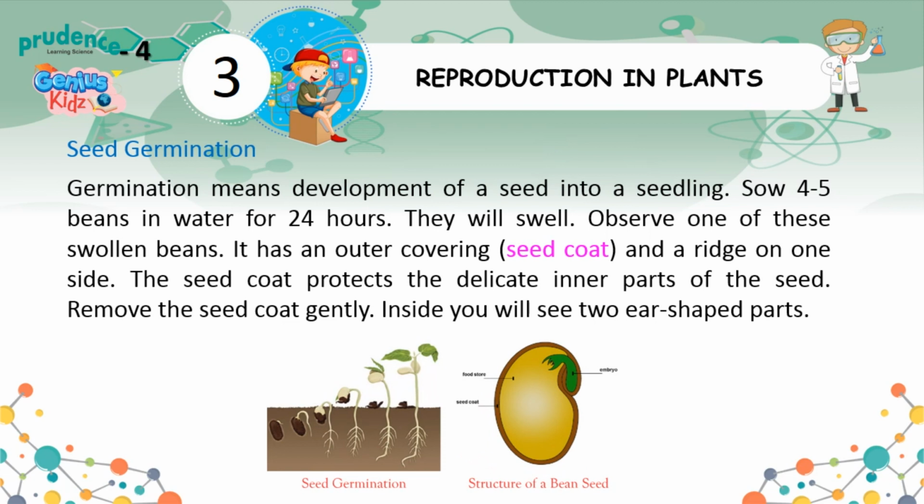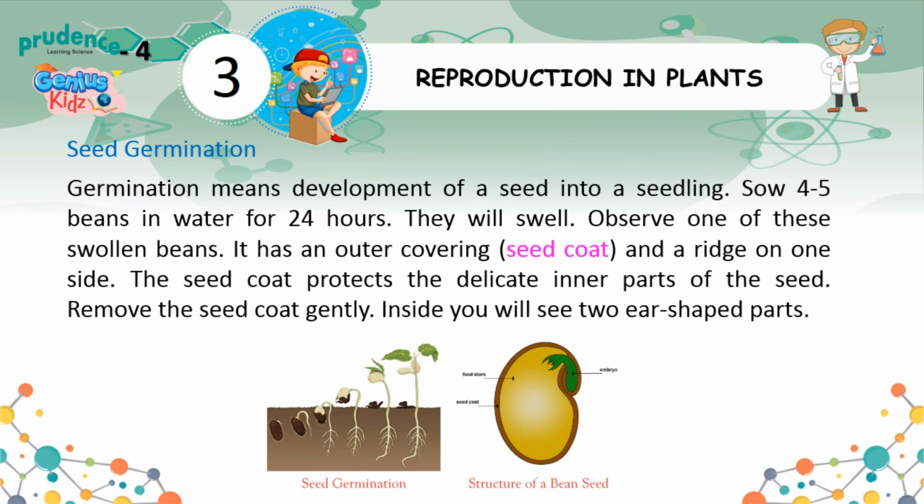Seed germination. Germination means development of a seed into a seedling. Soak 4 to 5 beans in water for 24 hours. They will swell. Observe one of these swollen beans. It has an outer covering, the seed coat, and a ridge on one side. The seed coat protects the delicate inner parts of the seed. Remove the seed coat gently.